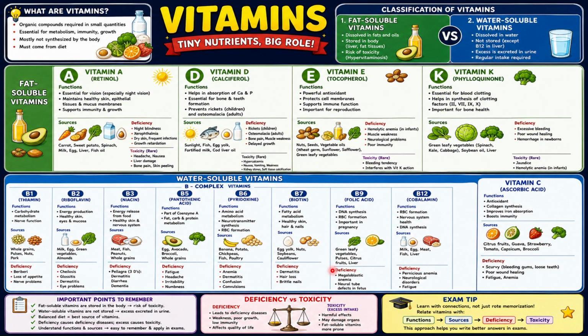Now, pro exam tips: just relate with some type of mnemonics. Like A is for aankh, that is eye, and will relate with night blindness and eye vision. D for dentin. Dentin means teeth. Teeth is a bone. So vitamin D, calciferol, that is calcium. Then K for khun, that is blood. So blood clotting. So try to remember with some type of mnemonics which will help you, and go through these slides, pause and read them twice, and you will get all vitamins clearly.